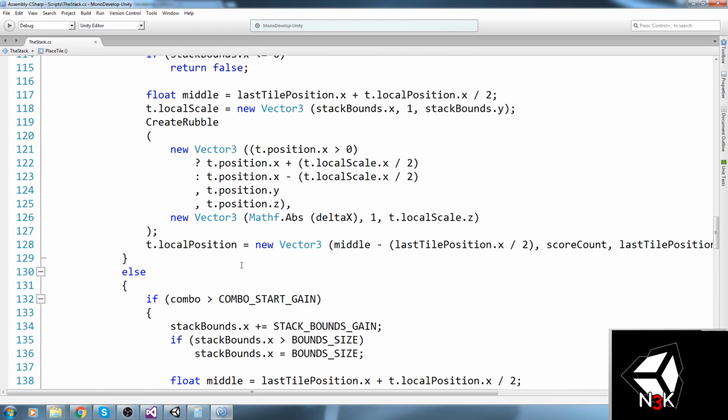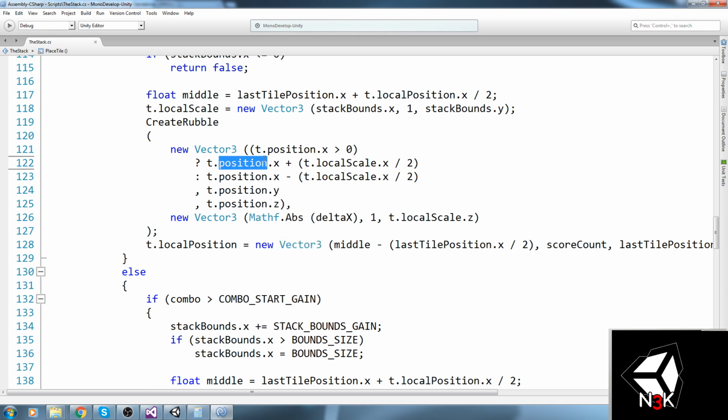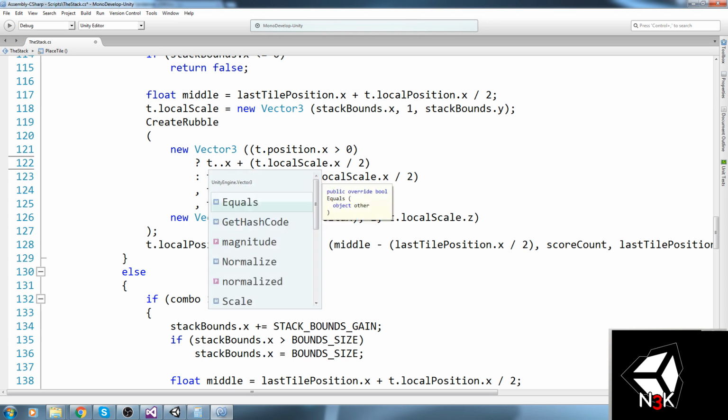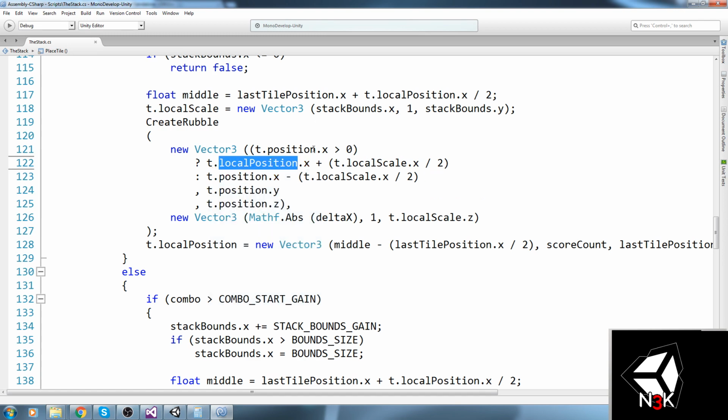Did I say local position? No, I always use position for this because it's not on the stack. But maybe I only want to be using that for the y-axis because we're only moving the y-axis in the end. So maybe by saying local position, I might end up having something that works.